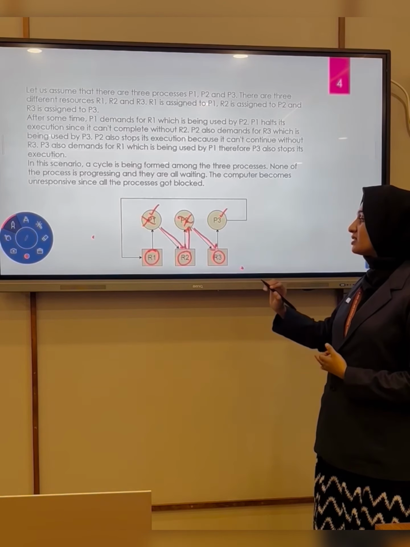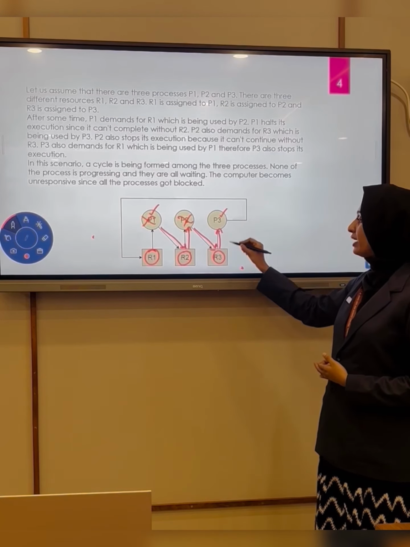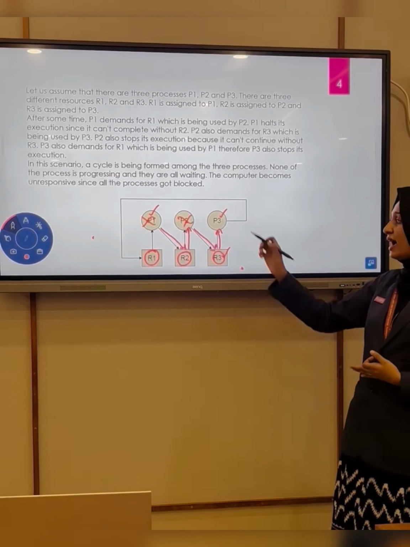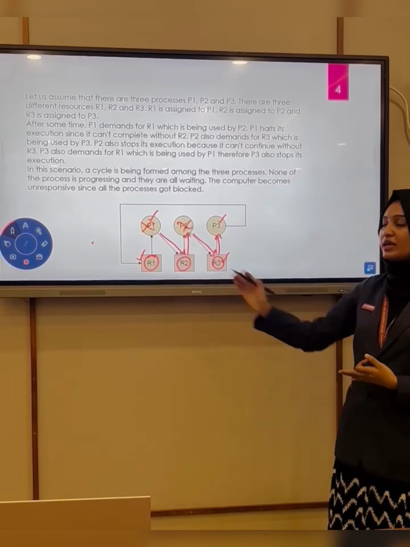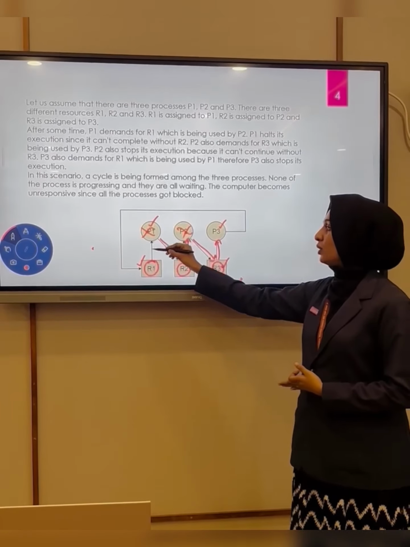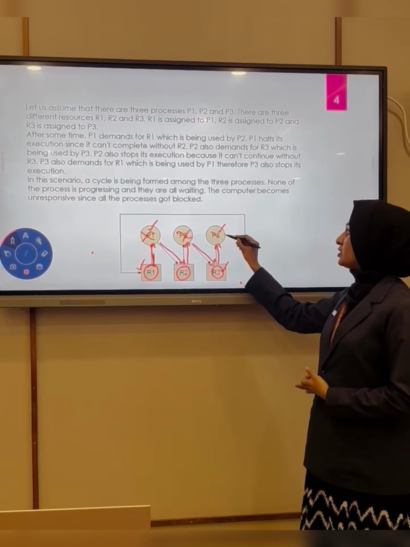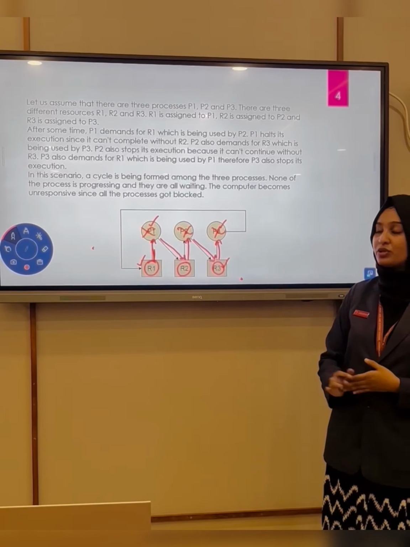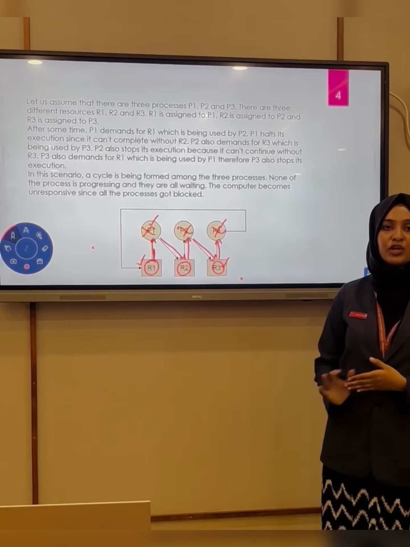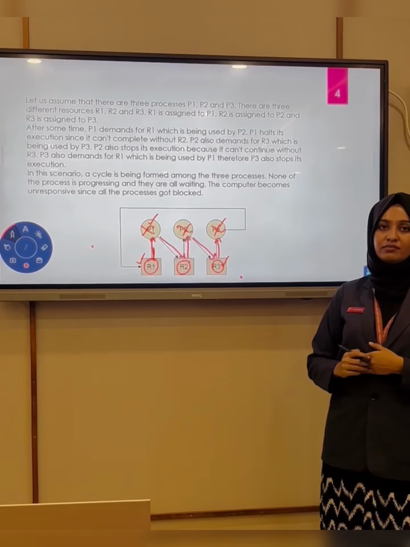What about process P3? Process P3 is already holding resource R3 and is requesting resource R1. Resource R1 is not free, as it is already allocated to P1. As you can see, these three processes are not going to execute. So this scenario will be called a deadlock.